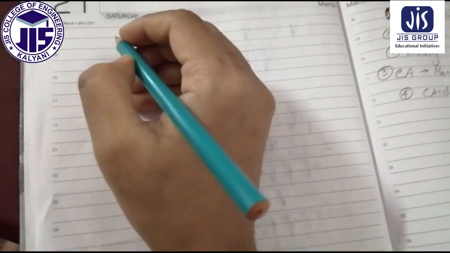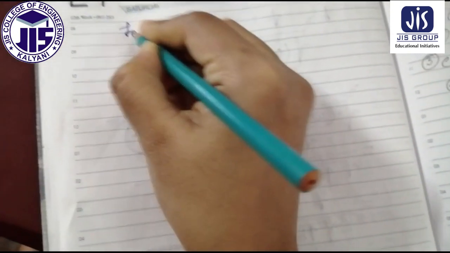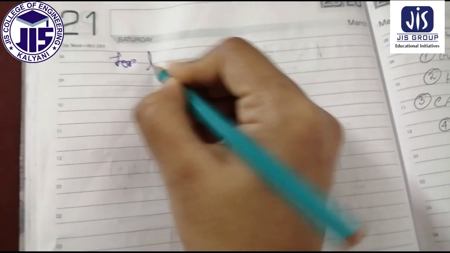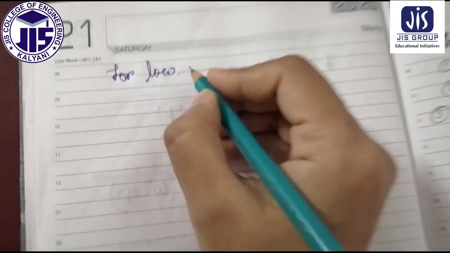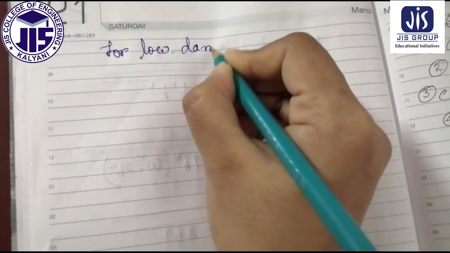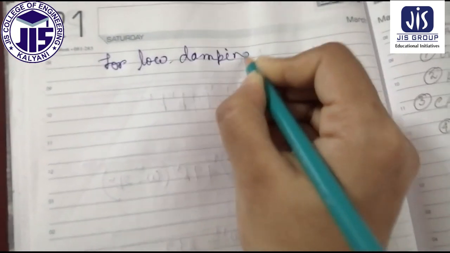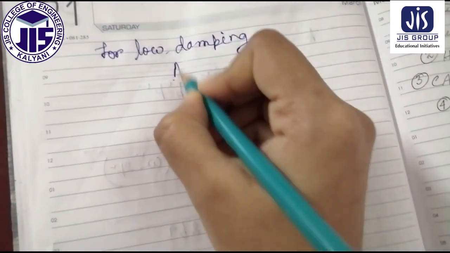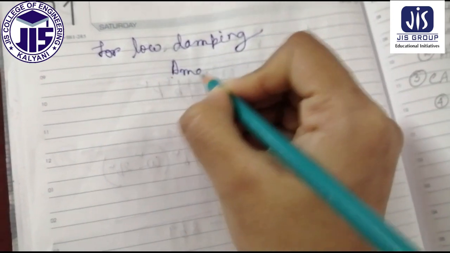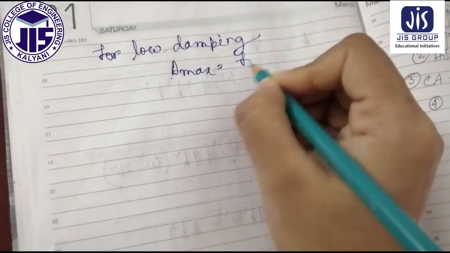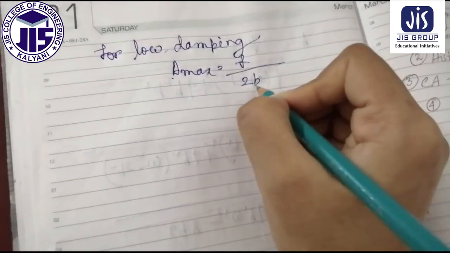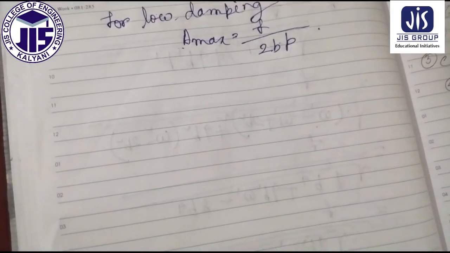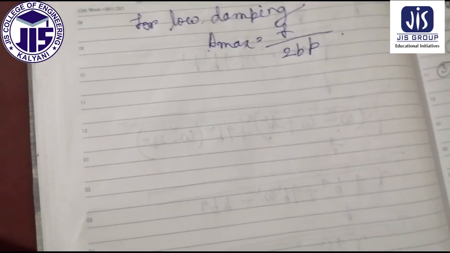Next, for low damping, that equation will be A max equal to F by 2b into p. So this is the expression of the amplitude maximum.